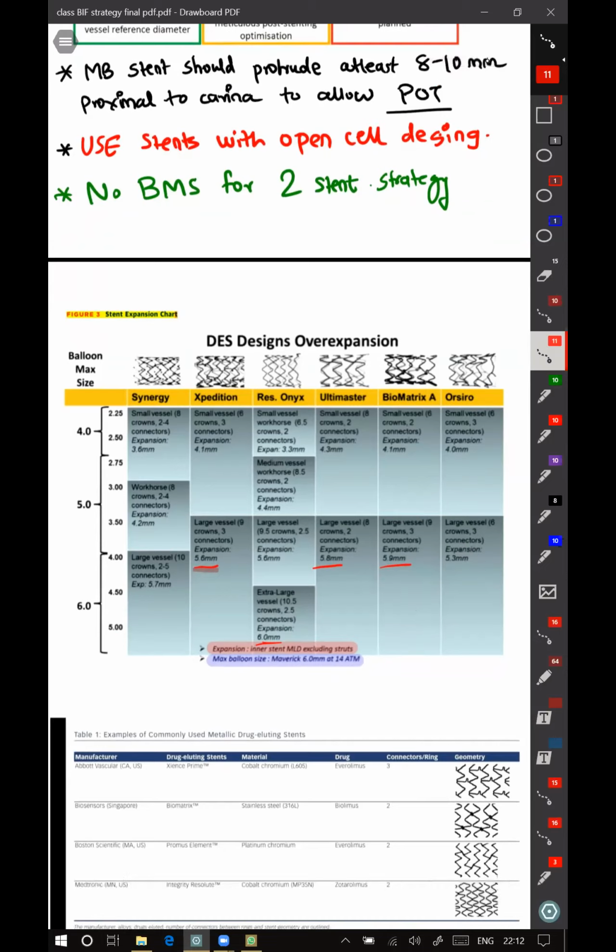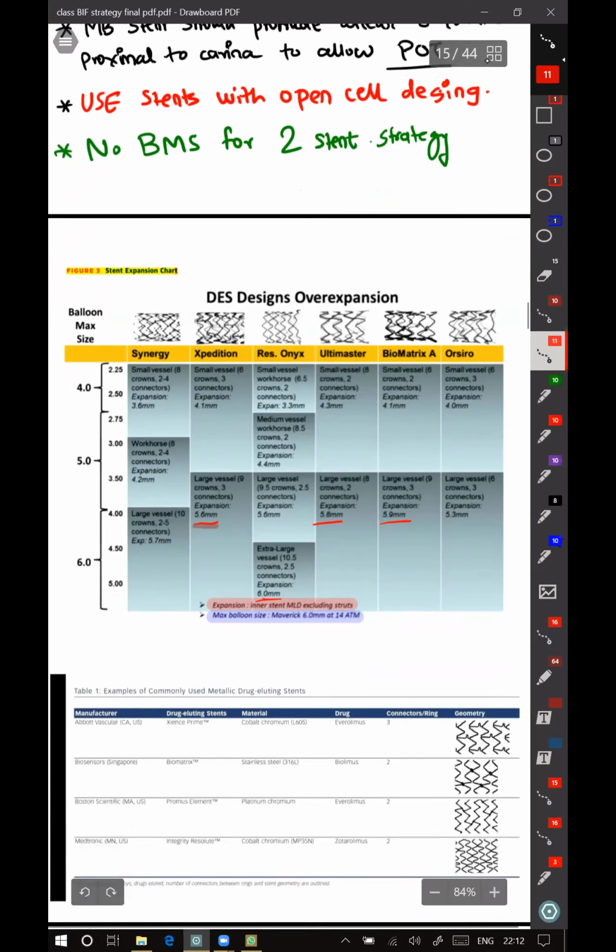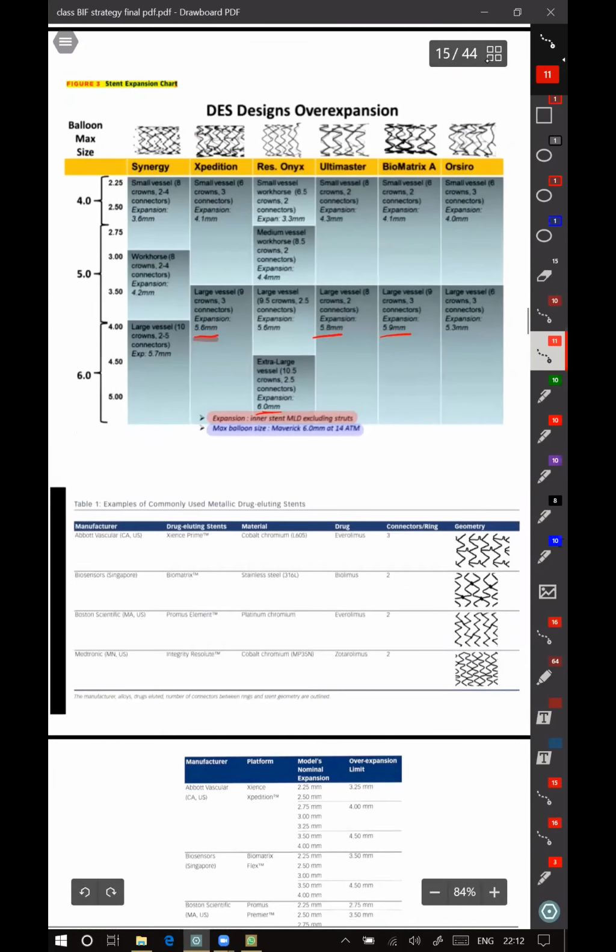Lokesh, out of these stents, which stents are used in the clinical trials? Any idea? I'm just asking, I don't know. Xience is used. So that means EXCEL, no?